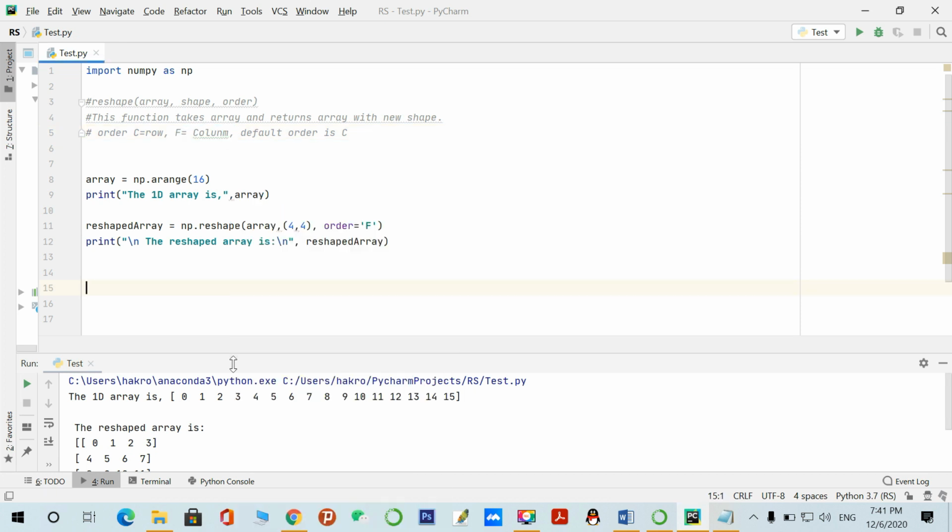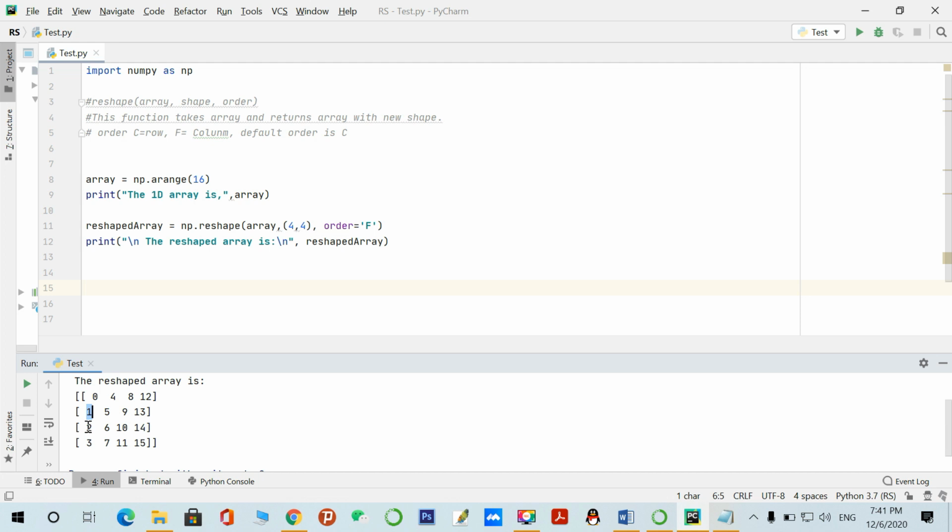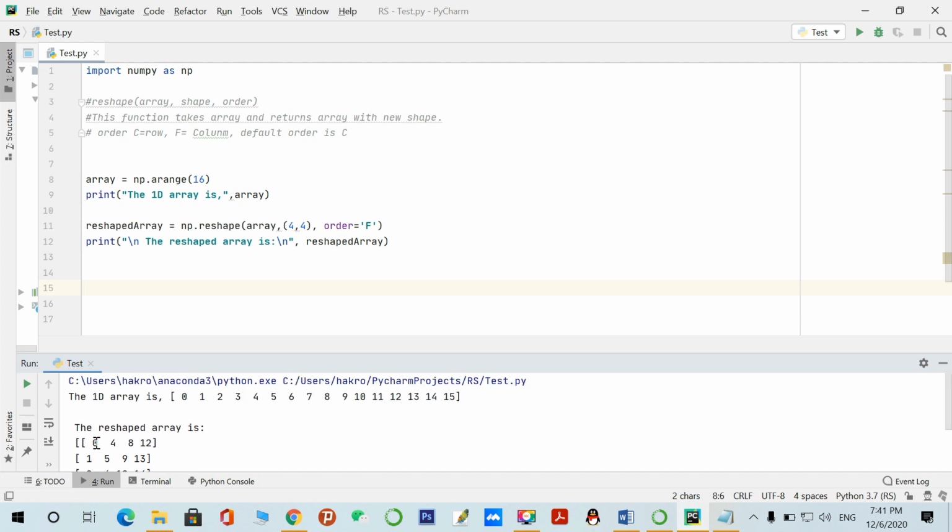Let's check the result again. Now you can see it hasn't changed like 0 1 2 3. So it has performed according to the column wise.